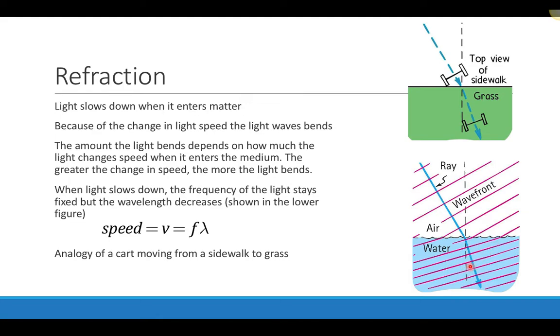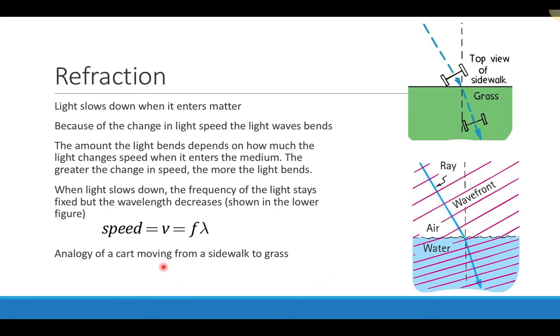And the reason that it's bending is because the light is slowing down. When the light slows down, the frequency of the light stays the same. We talked about this earlier, but the wavelength changes, it decreases. And so we can see here a picture of the wave fronts. Each one of these lines represents one wavelength in air, and as the light enters the medium, those wavelengths get smaller, but the frequency stays the same.